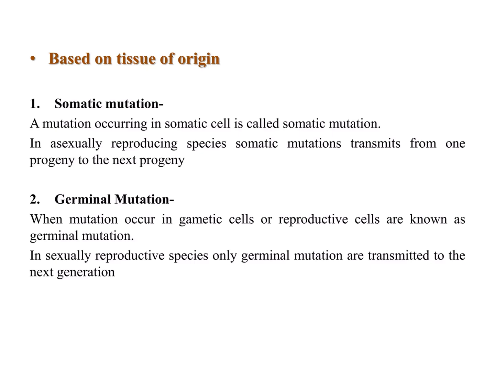In asexually reproducing species, somatic mutations are transmitted from one progeny to the next. Mutation occurring in gametic cells or reproductive cells is known as germinal mutation. In sexually reproducing species, only germinal mutations are transmitted to the next generation.